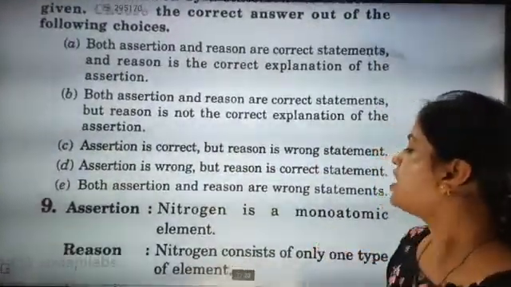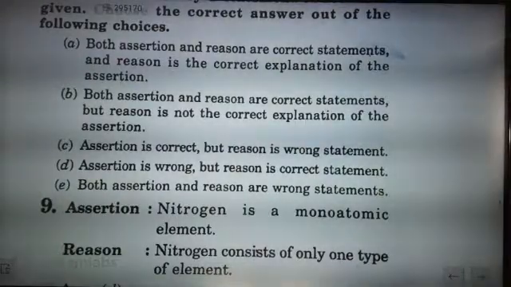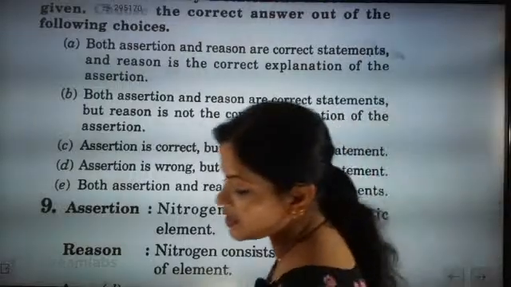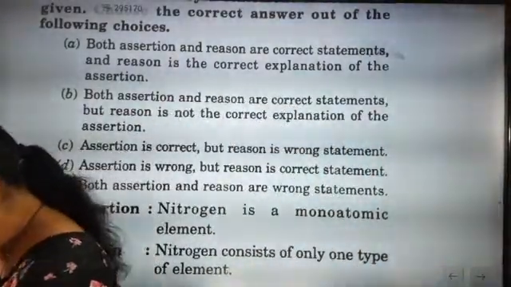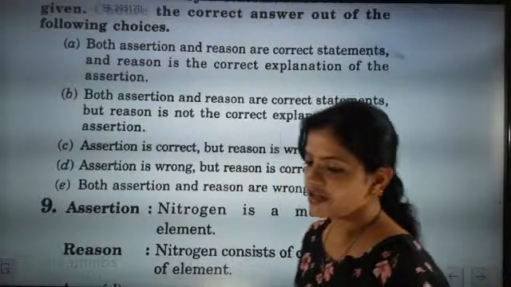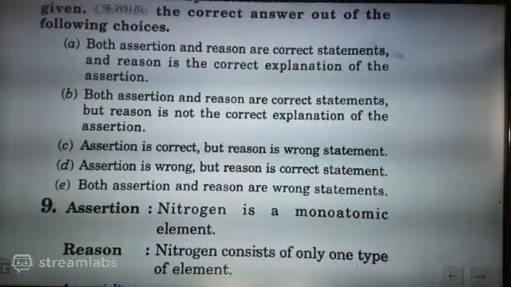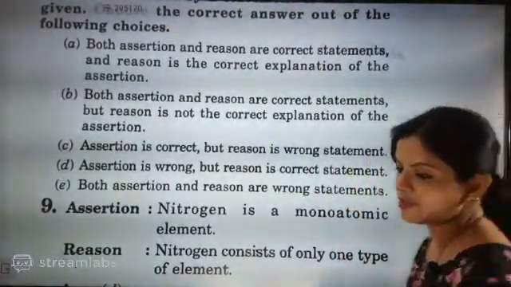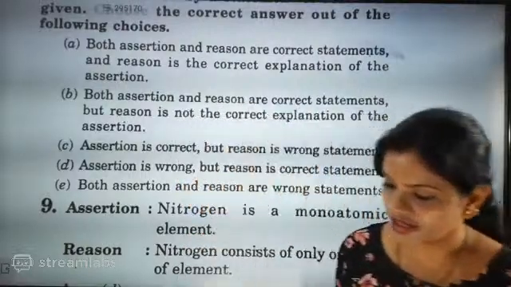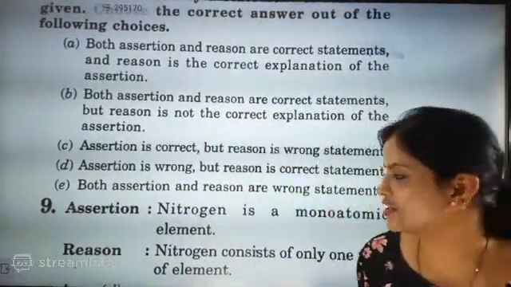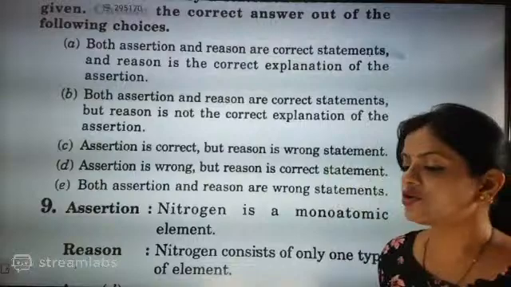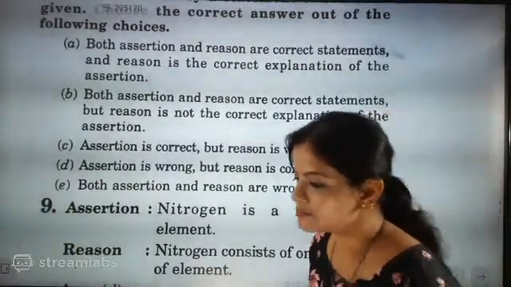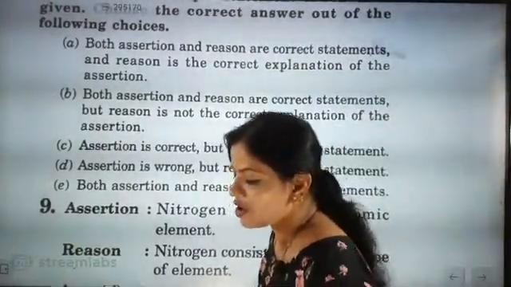Now the next question is: nitrogen is a monoatomic element. Nitrogen consists of only one type of element. Now think about this question and tell the answer. This is really a good question, so I will not say anything. Answer this question. Nitrogen is a monoatomic element, and nitrogen consists of only one type of element. Everybody started answering this question.